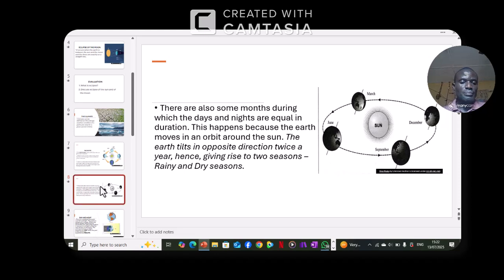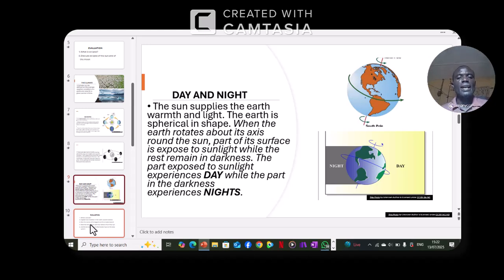Now we look at day and night. What causes day and night is that the earth rotates, so part of the surface is exposed to the sun at a time, while some is not. The part that is exposed to sunlight experiences day, while the part that is turned away from the sunlight experiences darkness, and darkness is known as night. I want to believe that you have learned the whole thing, and the objective of the lesson has been achieved.